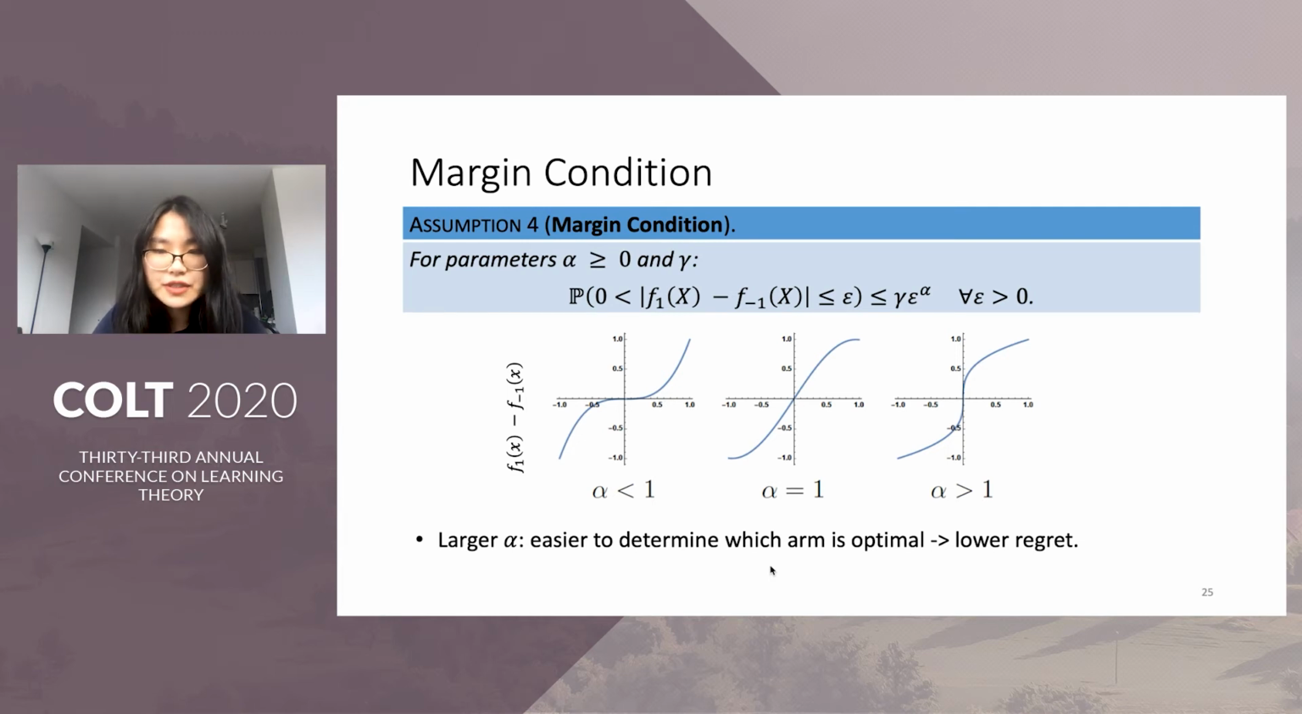Lastly, we introduce the margin condition that measures how estimation error translates into regret. It says that the probability of the region where f1 and f-1 differ by less than epsilon is bounded by epsilon to the alpha. And we can see from these examples, as alpha gets larger, the difference between f1 and f-1 passes 0 more quickly, so it's easier to tell which arm is optimal near the decision boundary, and we should expect lower regret.